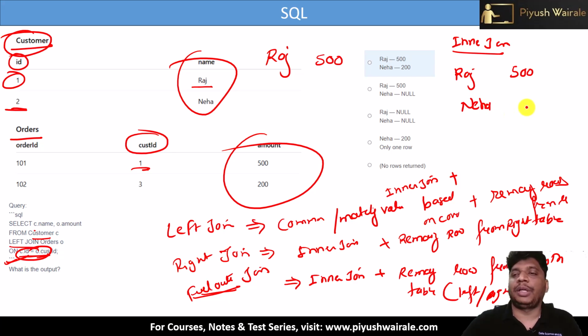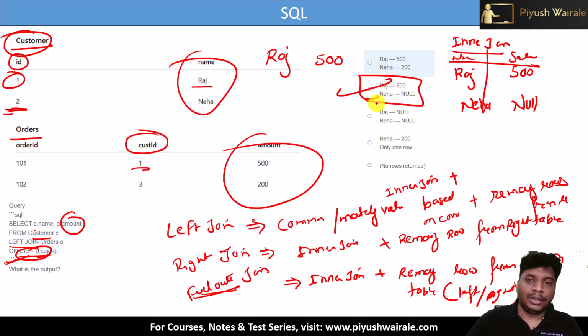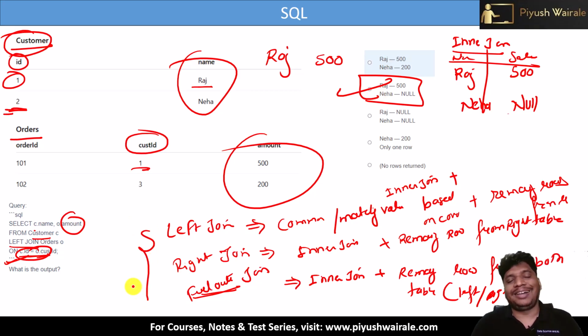But what about the corresponding value in the amount column? Because we said remaining rows from the left table. In the left table, we just have two columns, ID and name, but in the output we are projecting name as well as amount. So the corresponding field for the remaining rows from the right table will be null. If you observe which option is correct, option D is correct here. A simple question based on the different types of joins. Very, very important. 101% you can expect a question on different types of joins.